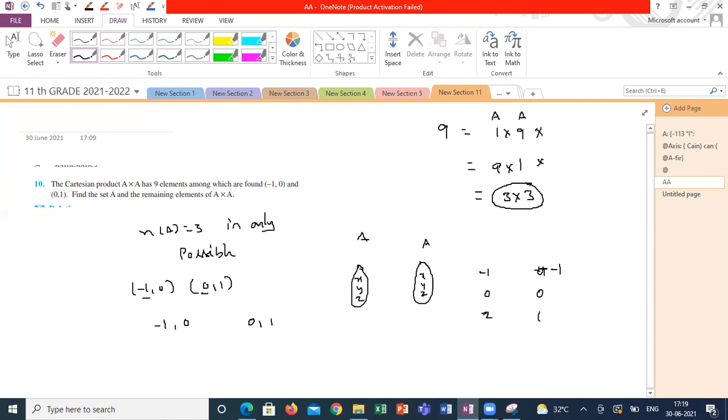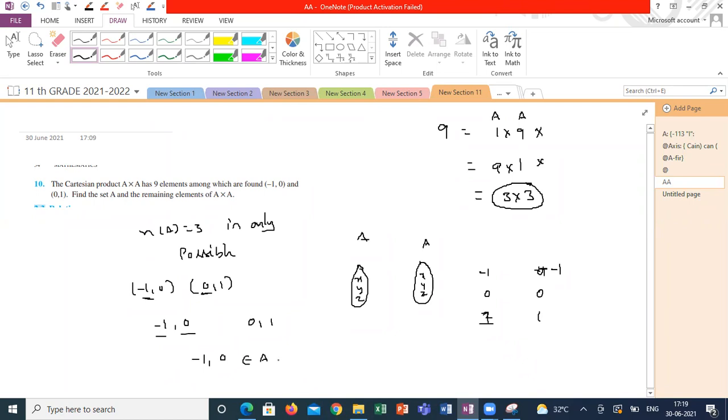So the elements are -1, 0, 1. Am I right, guys? Is it clear how I am saying? Sir, can you repeat this? If I'm collecting the first elements of the ordered pairs, I'm getting -1, 0. Correct? -1, 0 belongs to set A.